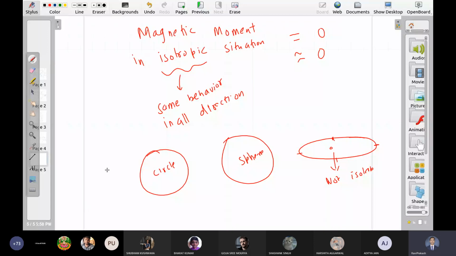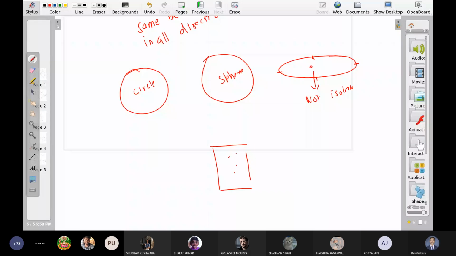What will happen if I put any material in an external magnetic field? So let us say I have this material and this is the direction of the external field. Now there is no isotropy because the x-axis is now having some special behavior.